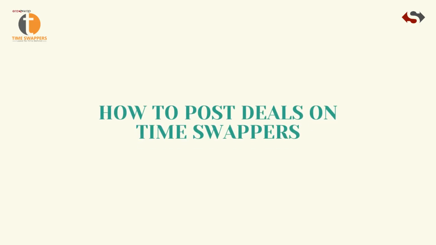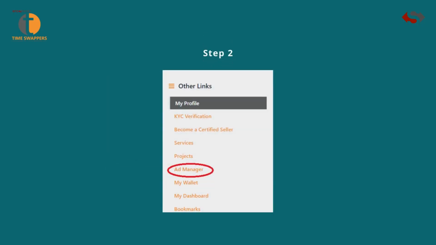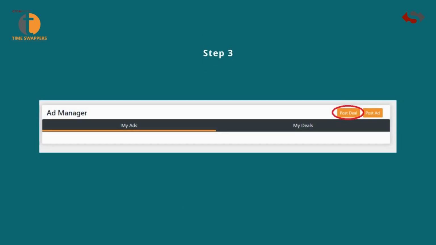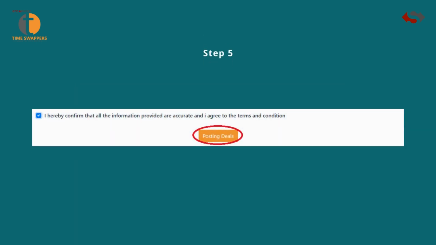How to post deals on TimeSwappers. Step 1. Click on Profile under Profile icon. Step 2. Go to Ad Manager tab. Step 3. On Ad Manager, you can manage your deals and ads. Click on Post Deal. Step 4. Fill all the mandatory details to post your deal. Step 5. Check this box and click on the Posting Deals button.